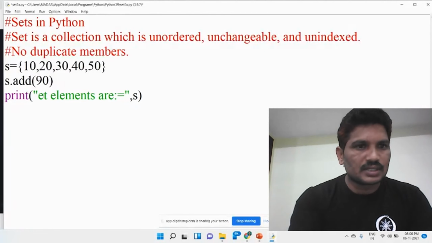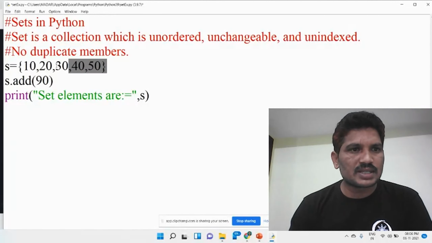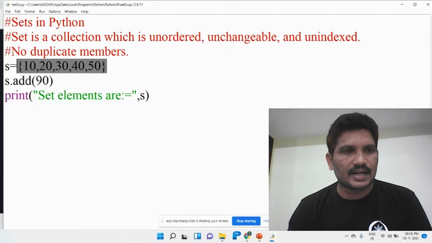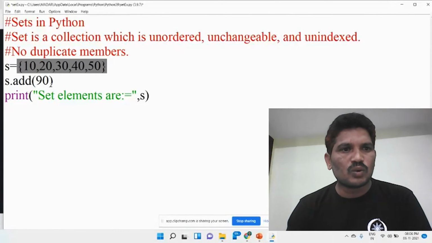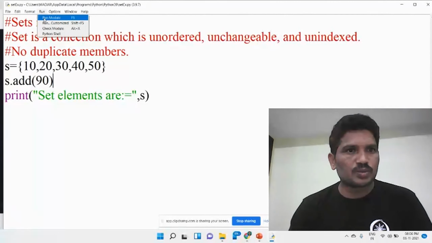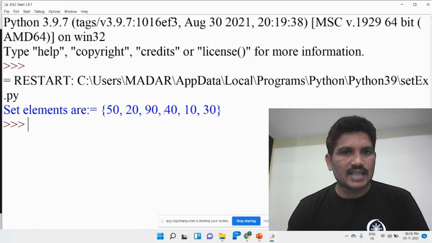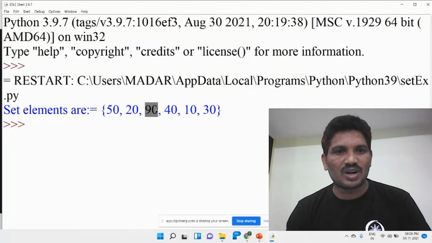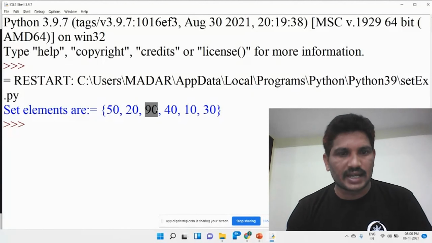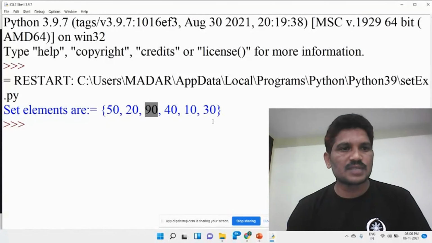See here, what is the output? Previously the elements were 10, 20, 30, 40, 50. Once s.add(90) is called, the add method adds one element to the existing set. You can see after that, the 90 has been added at the third place. We can't know where it will be added, because it is unordered: 50, 20, 90, then 40, 10, 30. The element has been added to the set by using the add method.